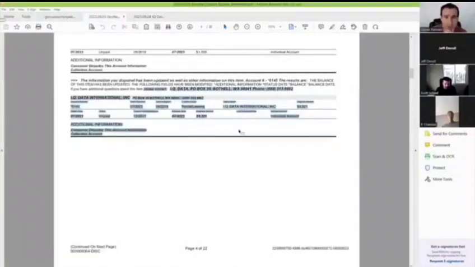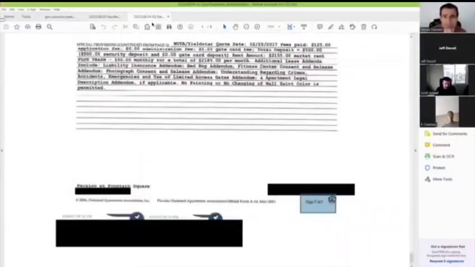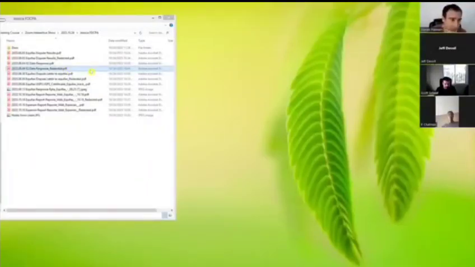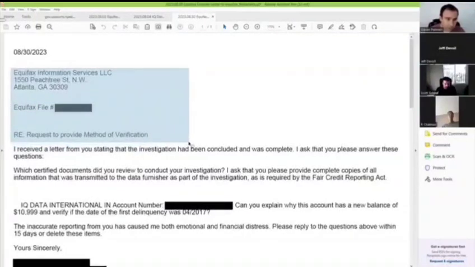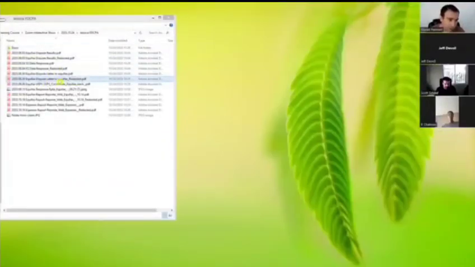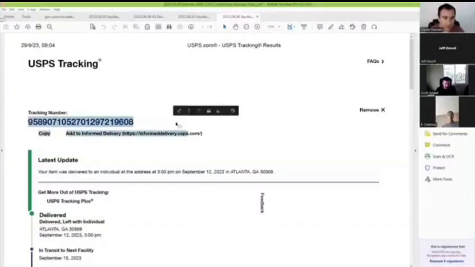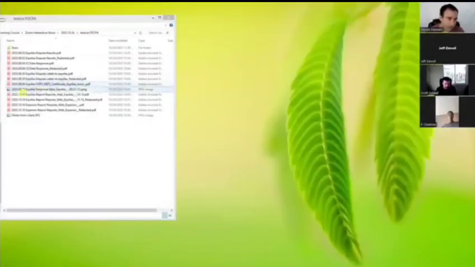So on 8-3, we had this dispute resolved from Equifax. I don't have that dispute. On 8-4, there was a document from the debt collector to some regulator. Then on 8-30, another dispute to Equifax from the consumer, a request to provide the method of verification: tell me what you previously did. Basically, a valid method of verification request to Equifax, sent USPS certified so we can track it.